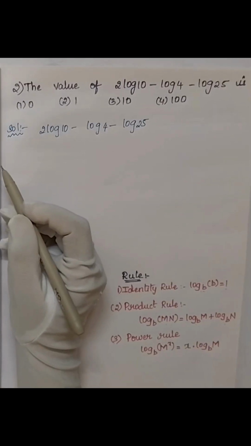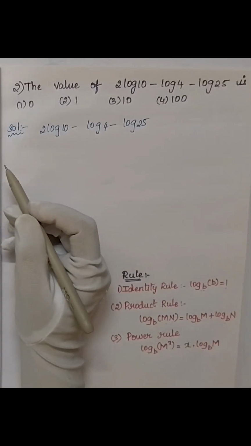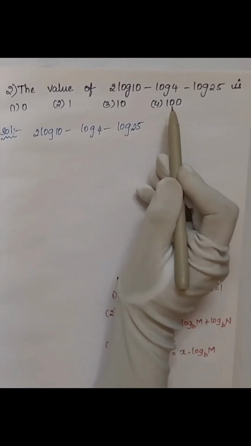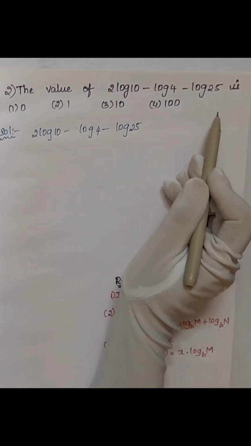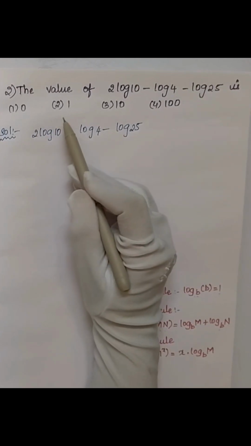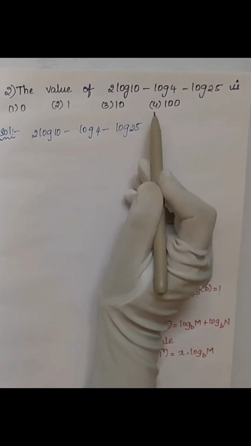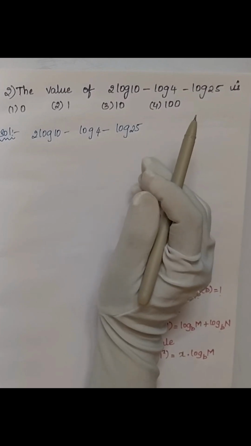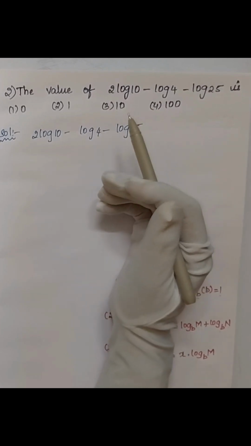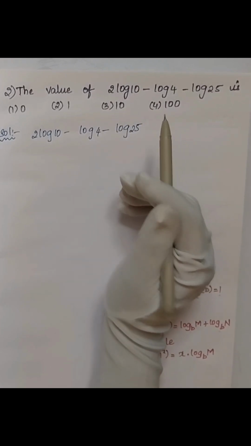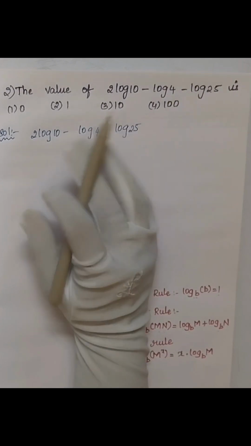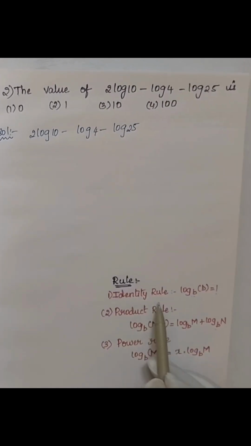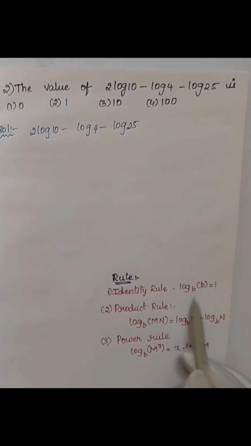The second question is from logarithms, which is again very simple and easy. The value of 2 log 10 minus log 4 minus log 25 is: option 1 is 0, option 2 is 1, option 3 is 10, option 4 is 100. Here we have to follow some logarithmic rules. If you follow those rules, you can get the answer. I have written 3 logarithmic rules which we are going to use here. The identity rule: log b to the base b is 1.